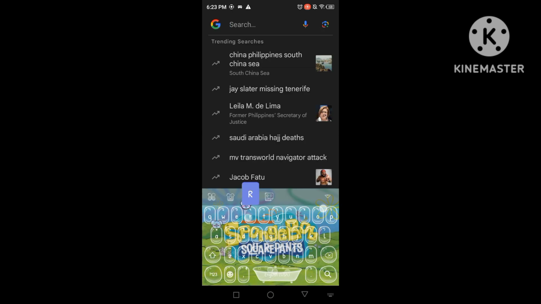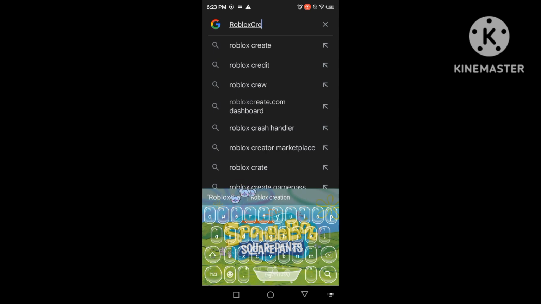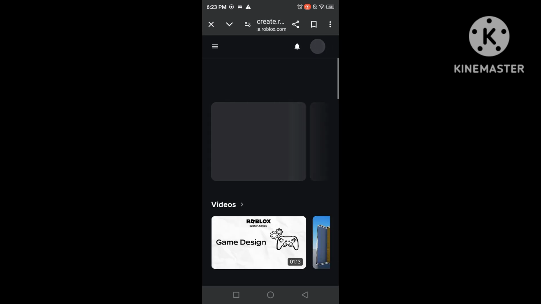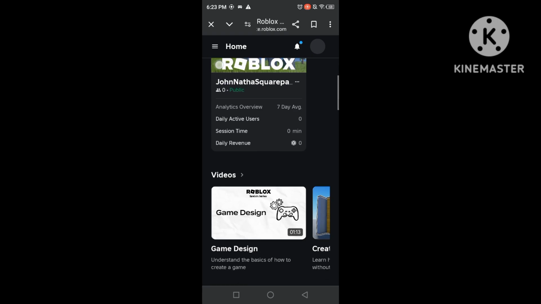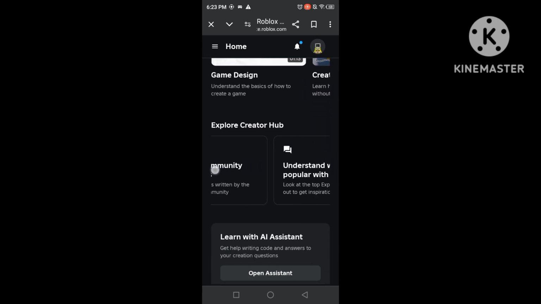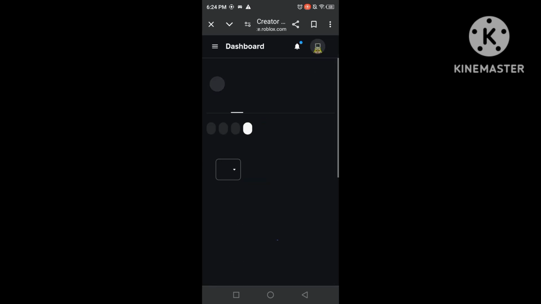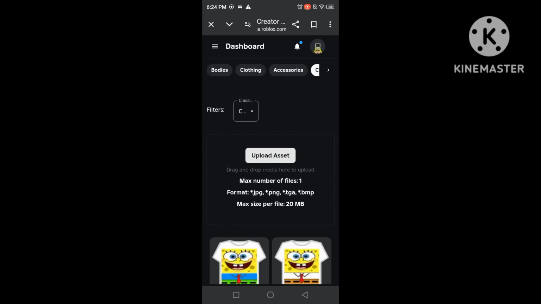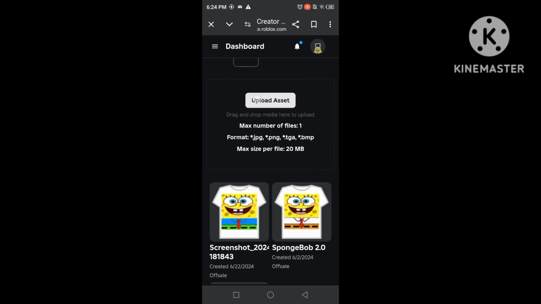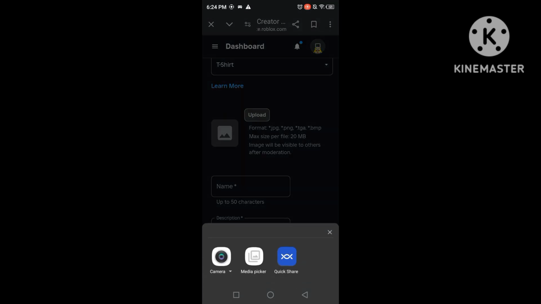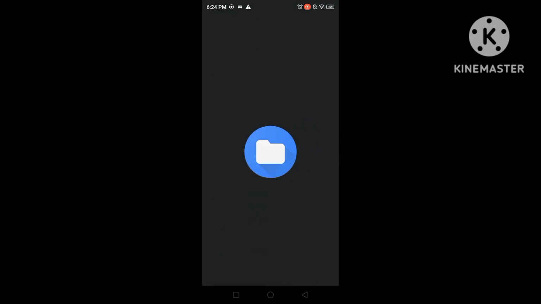Okay, first, gonna go to Roblox Creator. And you just go to Creator Hub and go to Avatar Item and go to the button Upload Asset and upload whatever you want.